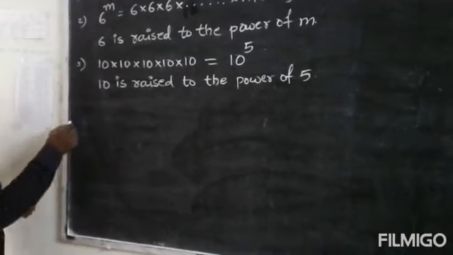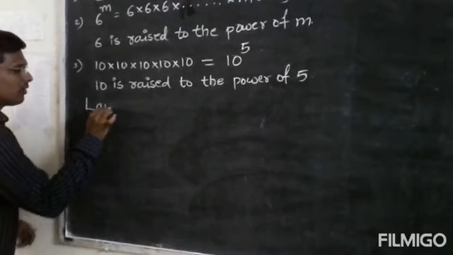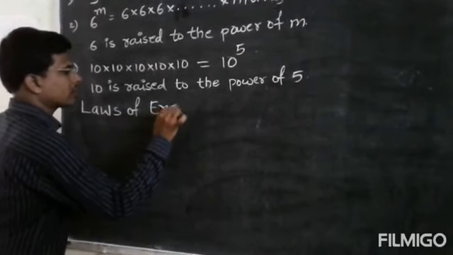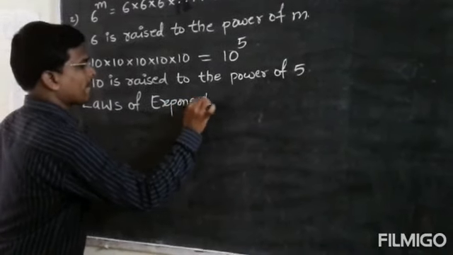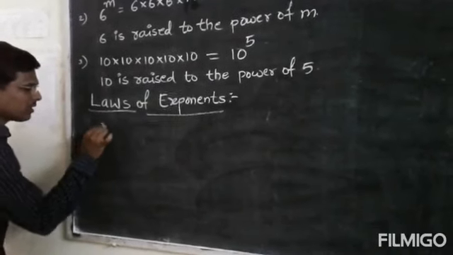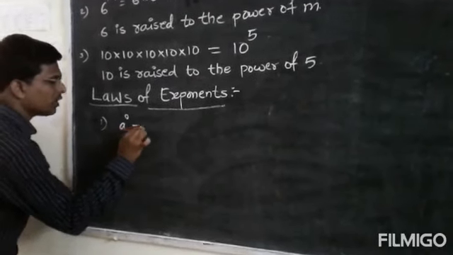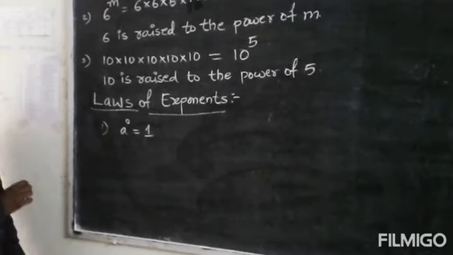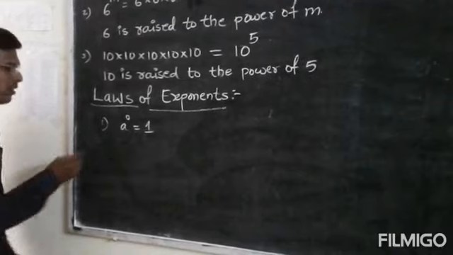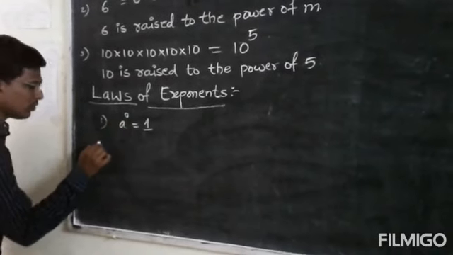Okay, and we have some laws of exponents from 7th class. So what are the laws here? Suppose a to the power of 0 is equal to 1. Okay. So first I will write the laws, then I will explain later one by one. A to the power of 0 is equal to 1.